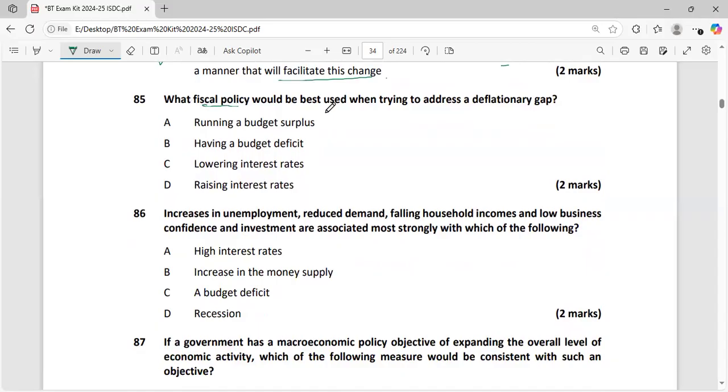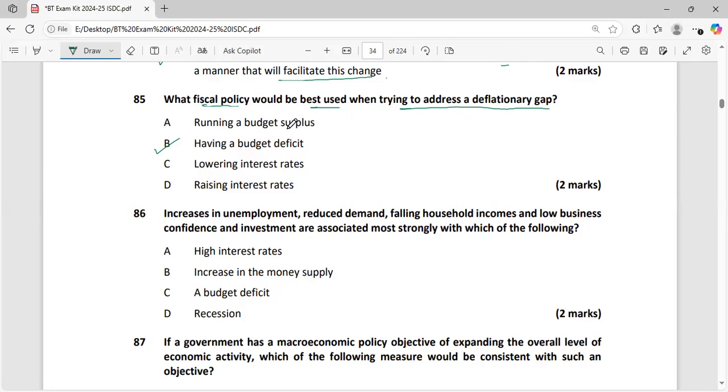What fiscal policy would be best used when trying to address a deflationary gap? What is this deflationary gap? Deflation means what? Deflation means reduction in the prices. Normally, we have inflation, where there is a rise in the prices. So, what is addressing the deflationary gap? Having a deficit budget is the answer for a deflationary gap.